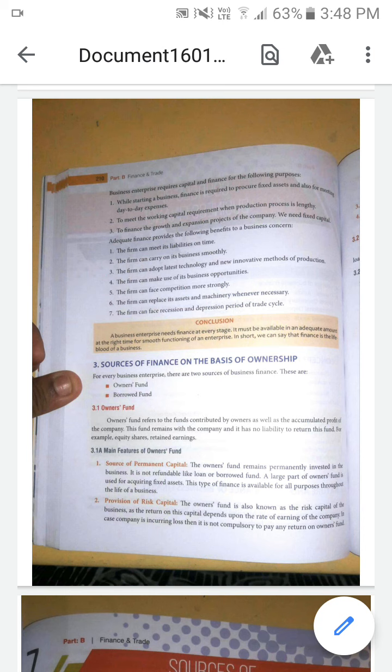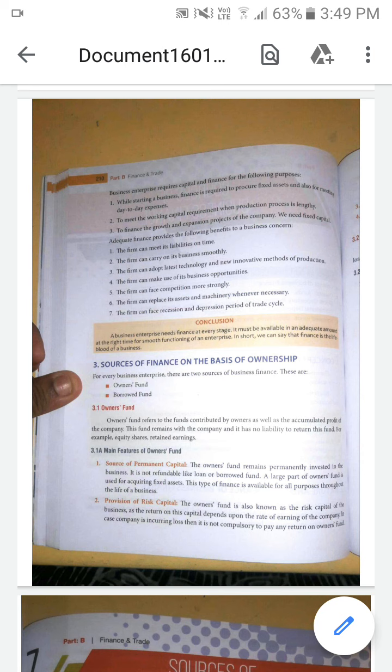That is the recession and depression period of the trade cycle. What is the recession and depression period of the trade cycle? The trade cycle is nothing but the marketing condition. We can't judge when the market will be in a right condition and when it is in a difficult condition. We can't predict the business environment. So as per the changes in the trade cycle and market conditions, there should be proper and adequate finance in the business concern to meet the unpredictable expenses.